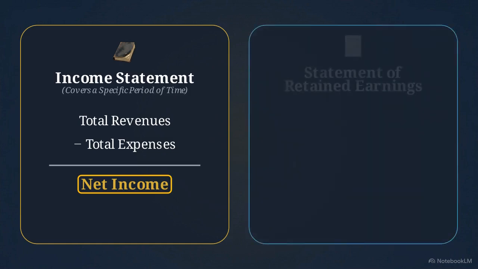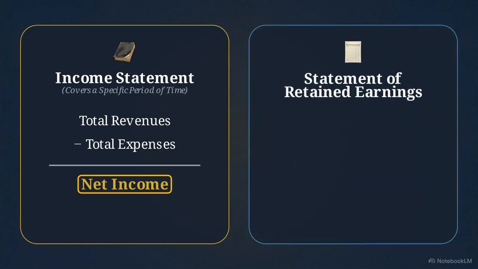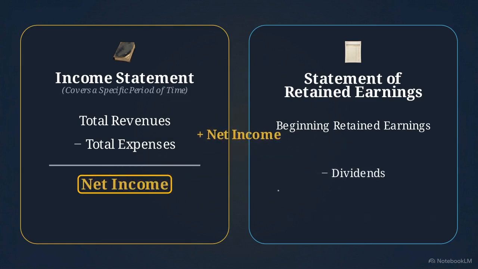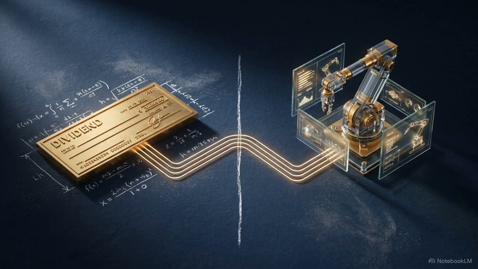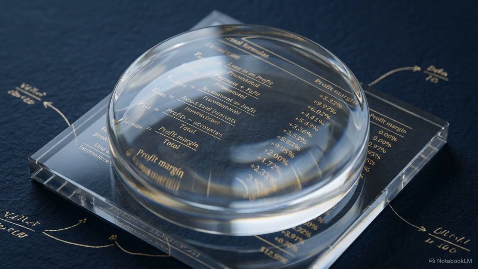Directly next to it is statement number 2, the statement of retained earnings. This statement dictates exactly what the company did with the net income it just generated. The mathematical link is direct. The bottom line of the income statement flows into the calculation for the statement of retained earnings. Management now has 2 choices: pay that profit out to the owners as dividends, or keep it internally as retained earnings to fund future growth. Profits mean little if we don't know how management chooses to deploy them.